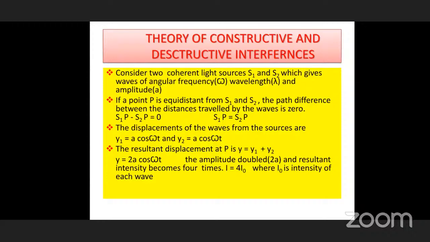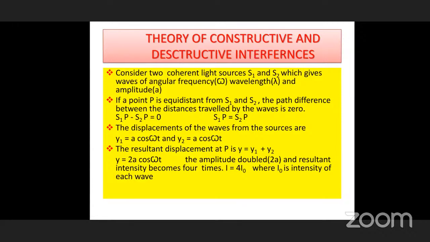Now consider a point P equidistant from S1 and S2, where S1 and S2 are separated by a small distance, and the waves reach a screen at P. The path difference between the distances traveled by the waves, S1P minus S2P, is equal to 0, because both are equal.